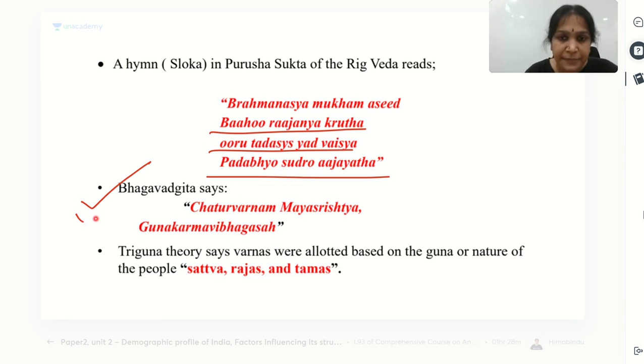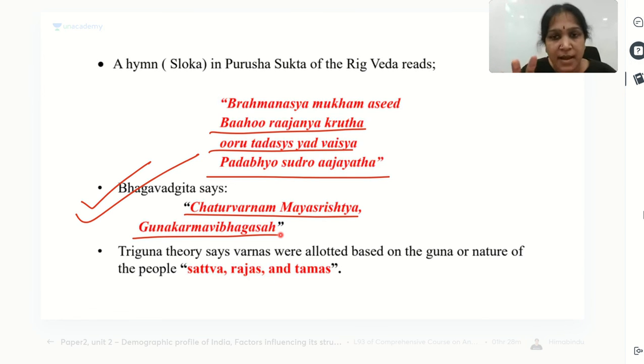And in the Bhagavad Gita, Lord Vishnu, in the avatar of Krishna, says: Chaturvarnam Maya Srishtya Guna Karma Vibhagasa. I created the 4 varnas based on guna, that is nature, and karma, that is duty, actions. Is it clear?